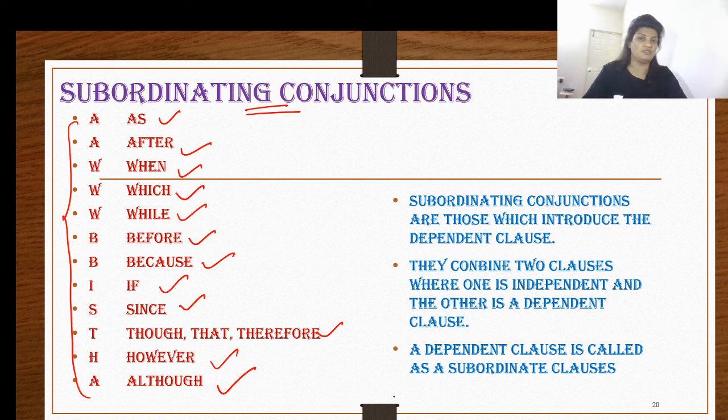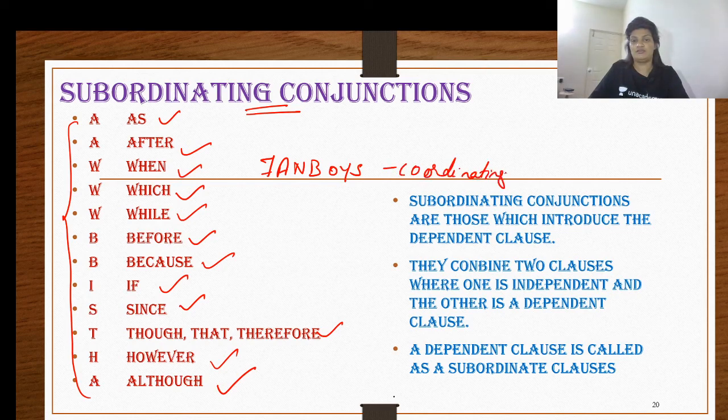FANBOYS are coordinating conjunctions, and AUBISTA are all subordinating conjunctions. That's what you have to remember. It's pretty easy once you remember these two acronyms.